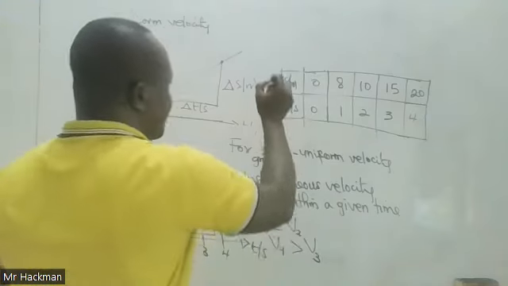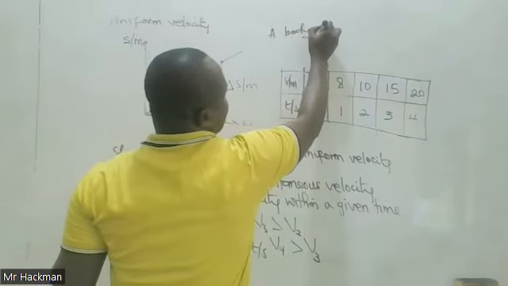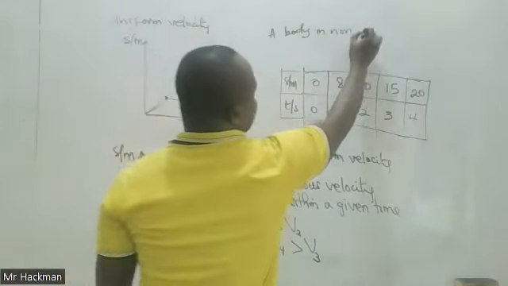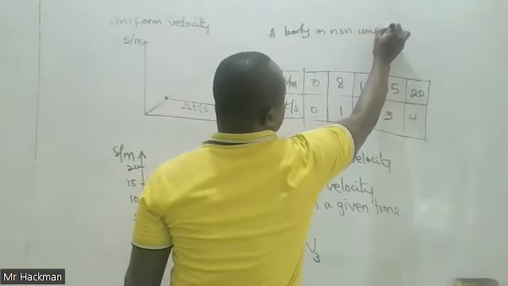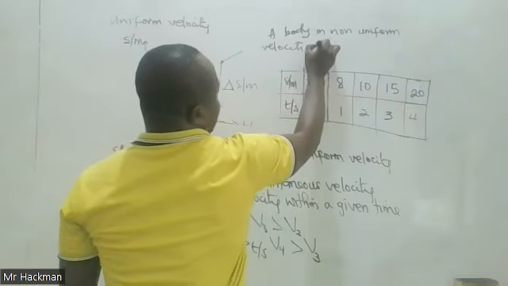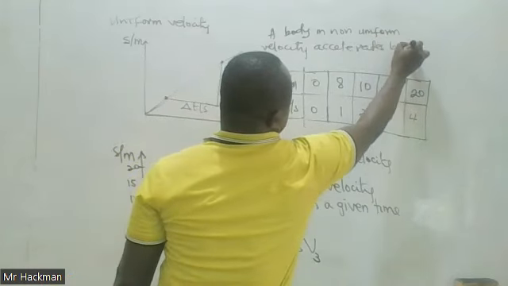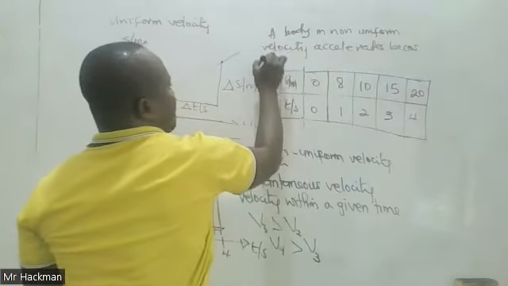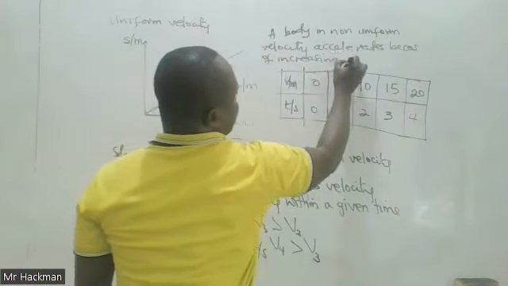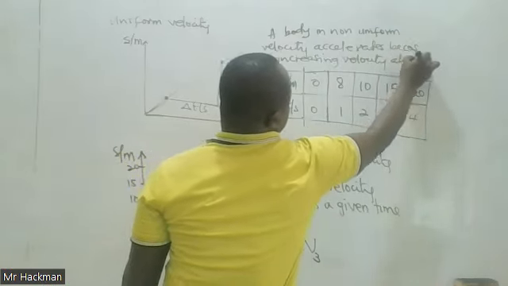So a body in non-uniform velocity motion accelerates because of increasing velocity along the curve.